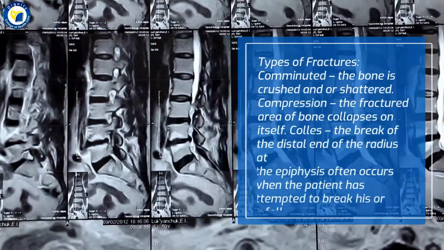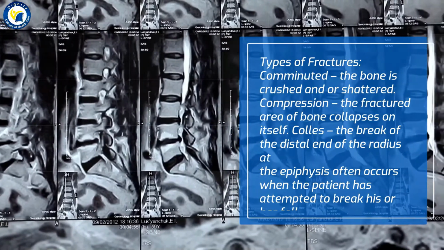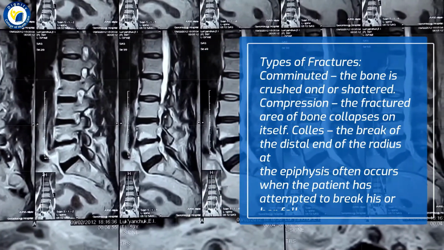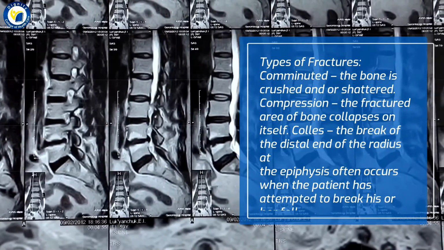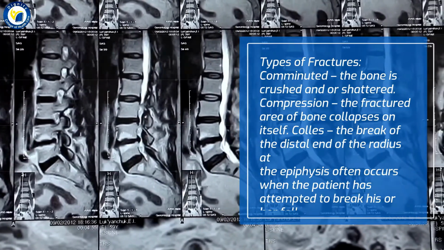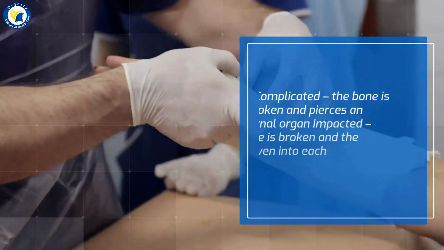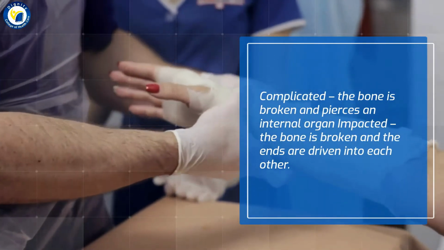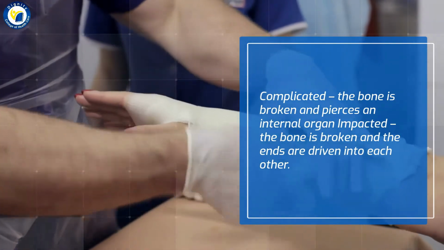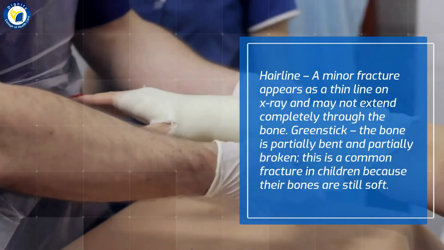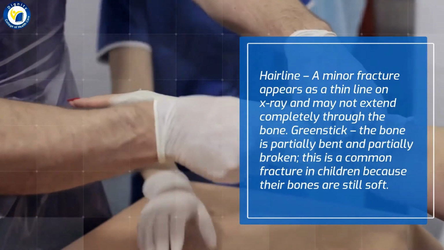Types of fractures: comminuted, the bone is crushed and/or shattered. Compression, the fractured area of bone collapses on itself. Callus, the break of the distal end of the radius at the epiphysis, often occurs when the patient has attempted to break his or her fall. Complicated, the bone is broken and pierces an internal organ. Impacted, the bone is broken and the ends are driven into each other. Hairline, a minor fracture that appears as a thin line on X-ray and may not extend completely through the bone.